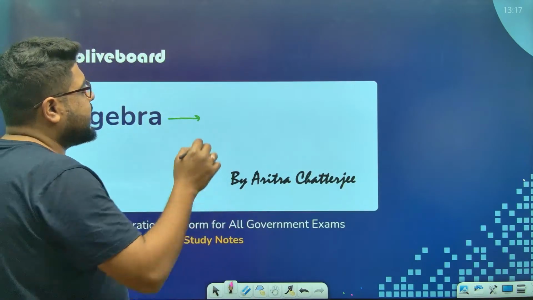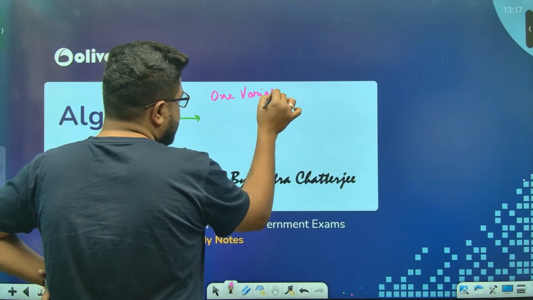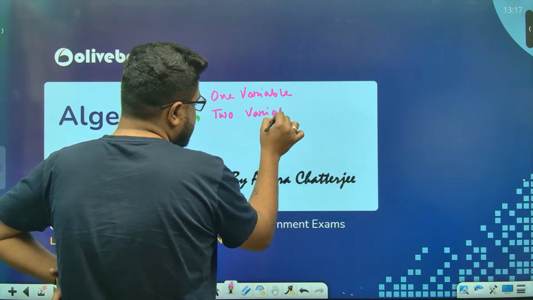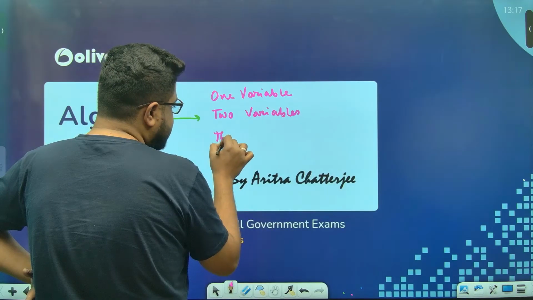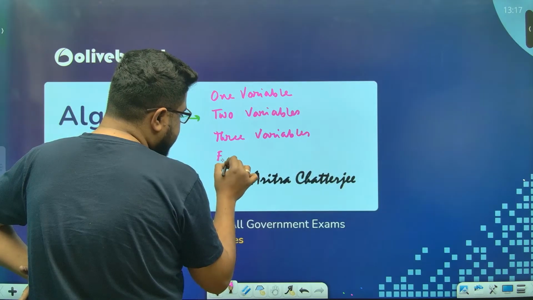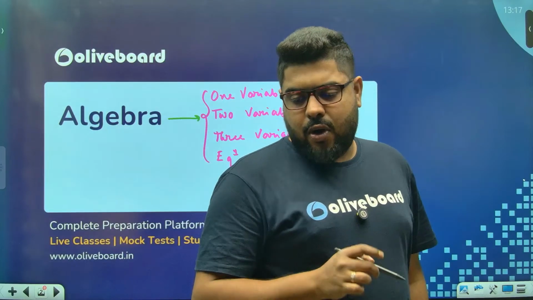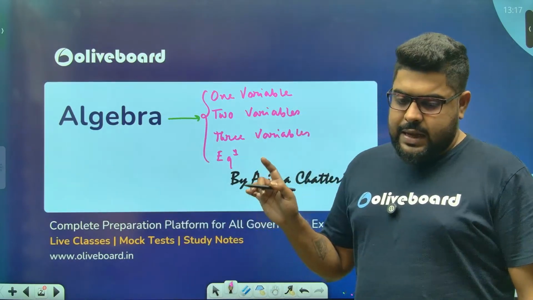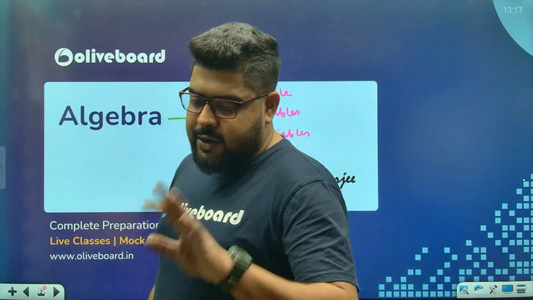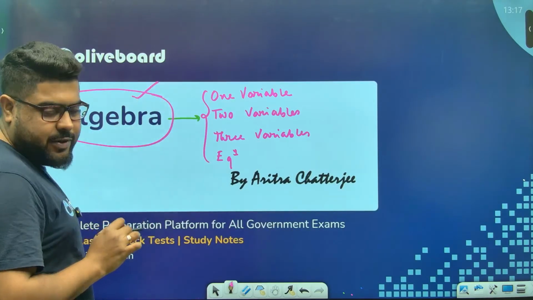So algebra primarily has a few things. One variable algebra, then comes the double variable, meaning two variable algebra. Then comes three variable ones, squares as well as the cubes. Then comes the equations part, linear equations as well as the quadratic equations. All these are part of your algebra. You must master all these things in order to master algebra. And again, you cannot clear this exam without algebra. You can expect more than one question from this topic.